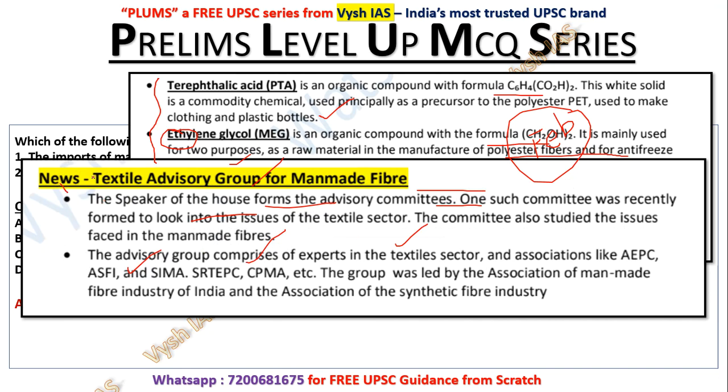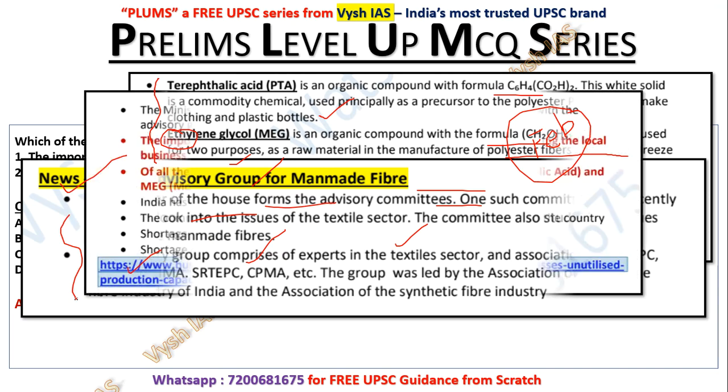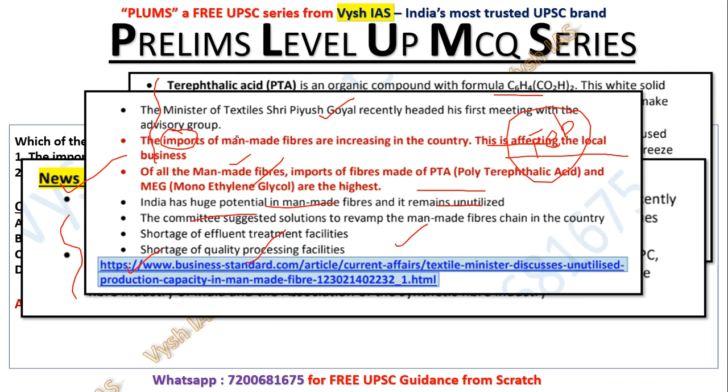Now what happened is a textile advisory group was formed for man-made fiber and they are discussing the development and working of all these things. That detailing may not be important, but you should know that such a committee or group is formed where they are discussing the synthetic fiber industry. Okay, Ministry of Textiles, Shri Piyush Goyal headed the meeting also, and there it was mentioned that imports are increasing and this PTA and MEG are the highest imported fibers.